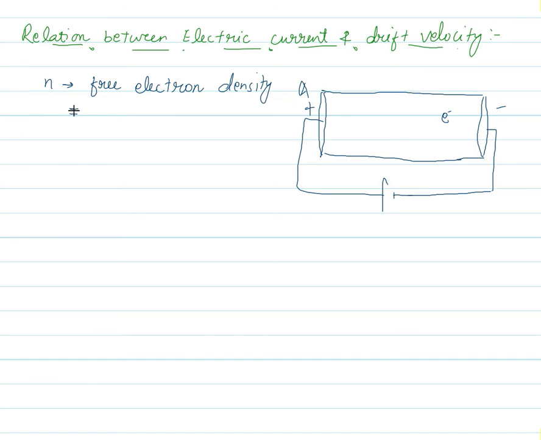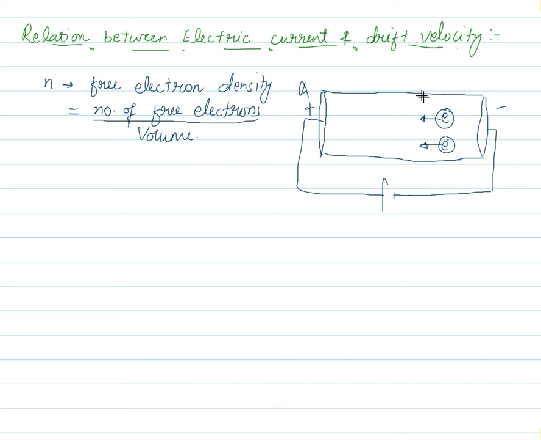And what does this actually mean? This means the number of free electrons divided by volume, or we can say the number of free electrons per unit volume. So this is the meaning of small n. It indicates how many free electrons are present in unit volume. Actually it is a density, so it indicates density. As we all know, when we connect a battery, electrons start drifting towards the positive end like this.